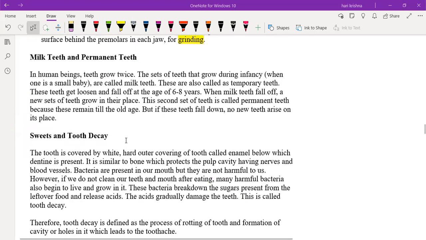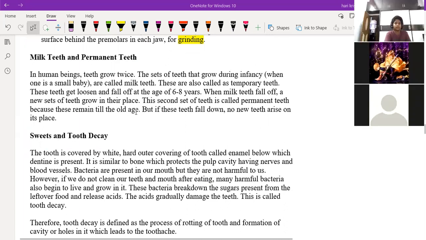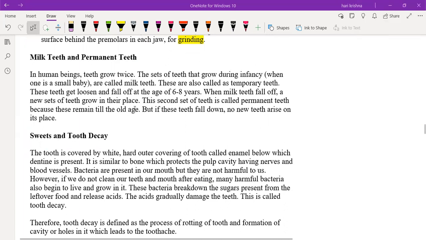So next, we'll study about the milk teeth and the permanent teeth. I hope everyone knows the meaning of milk teeth and permanent teeth. During birth, you'll get one set of teeth, right? Up to the stage of eight years, those are called milk teeth. They will fall off, and then permanent teeth come.